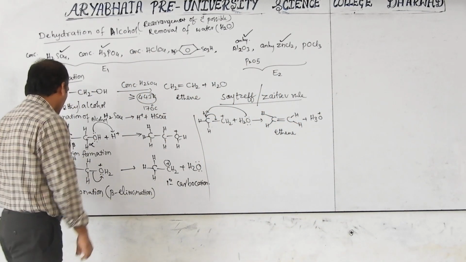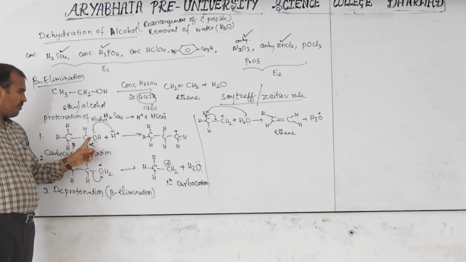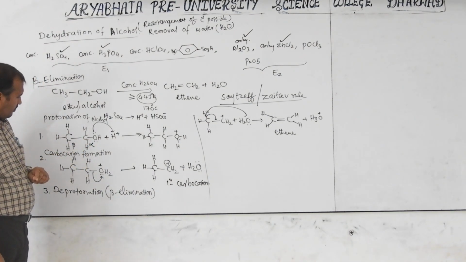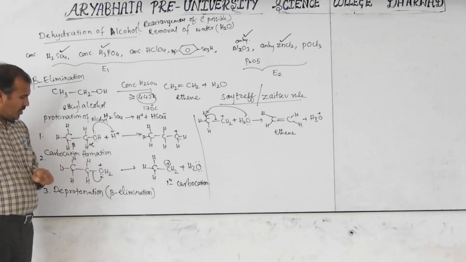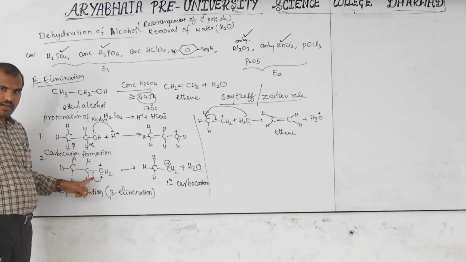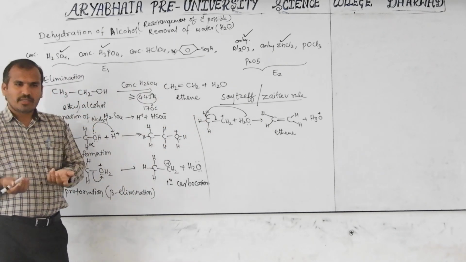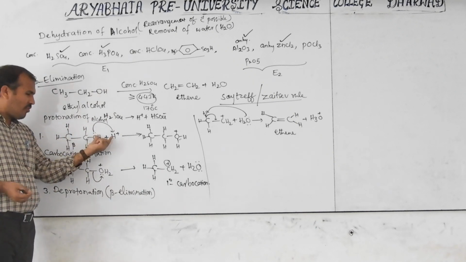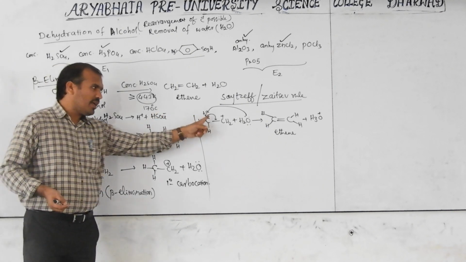See, in this reaction, in the first step, here a bond is formed, and here a bond breaks, and here also a bond breaks.